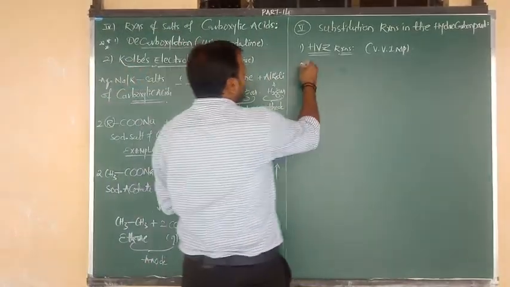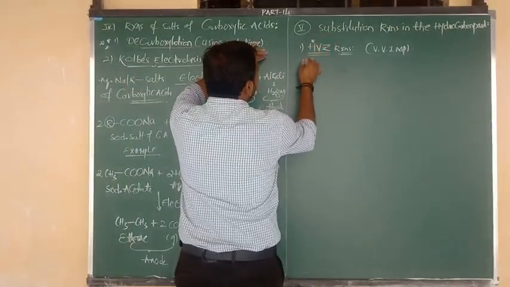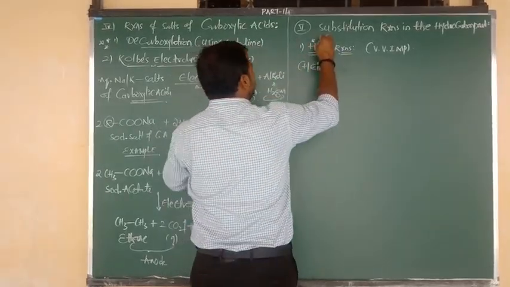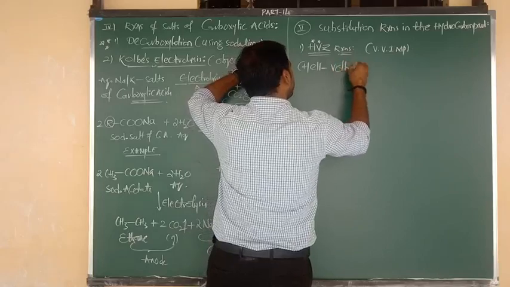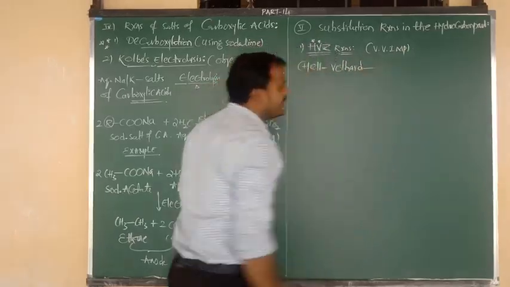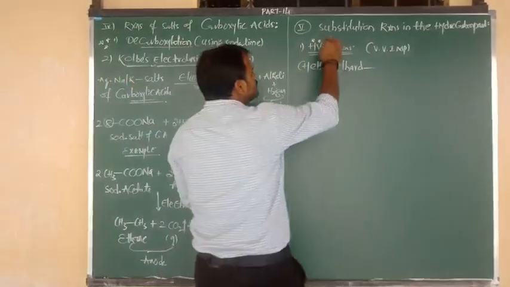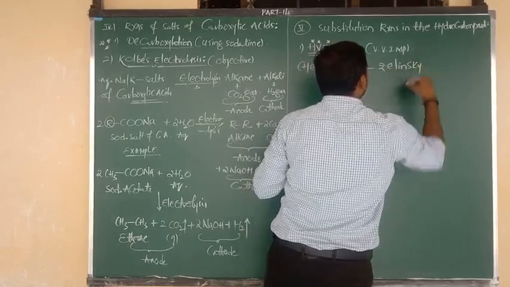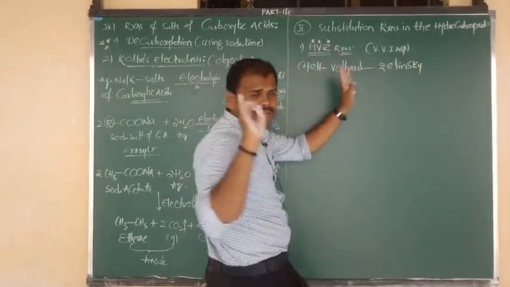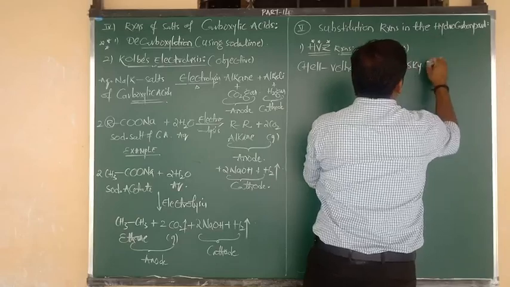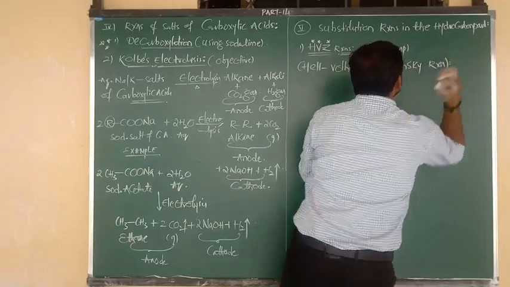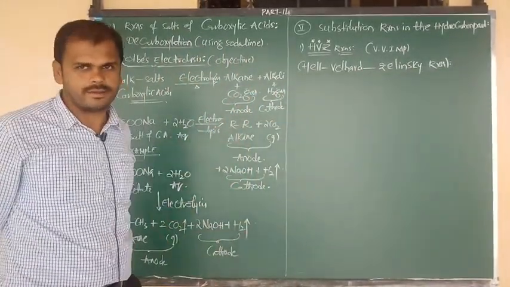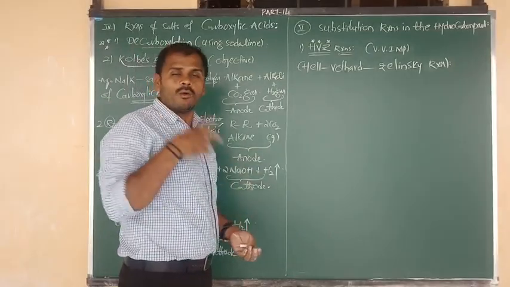So the first scientist's name, H, is Hell, and V is for another scientist, Volhard. And Z is for the other scientist, Zelinsky. So the Hell-Volhard-Zelinsky reaction, HVZ. Clear? So first of all, I want to give you the statement.